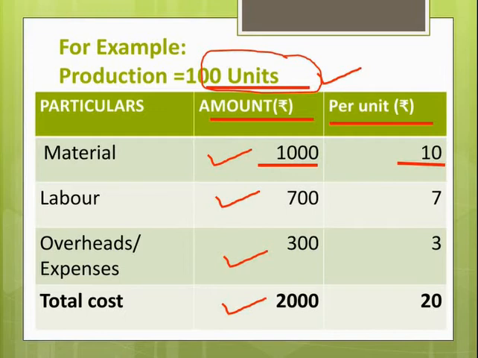Similarly, we can find out per unit cost of labor, overhead, and total cost by dividing their amount with 100 units. And in this way, we can ascertain total cost and per unit cost of a product, which is one of the objective of cost accounting.